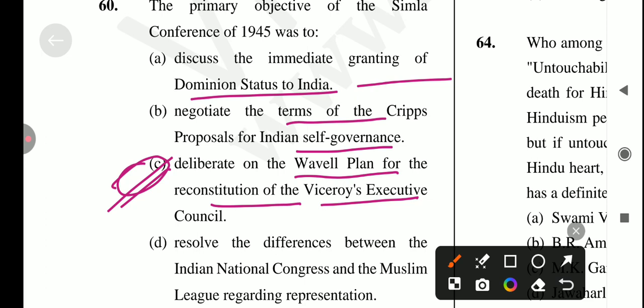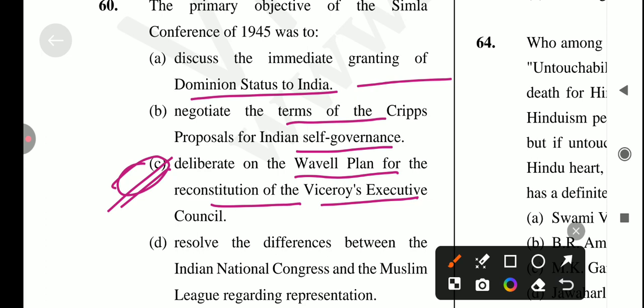Okay, and if you're talking about the Simla Conference, which was held in 1945, इसका main feature क्या था और इसका एम क्या था पहले, the aim was to facilitate greater Indian participation in governance by including more Indian members in the executive council. Okay, and if you are talking about the main features of Wavell's plan, first is, except for the governor general and commander in chief, all the members of the executive council should be Indians.